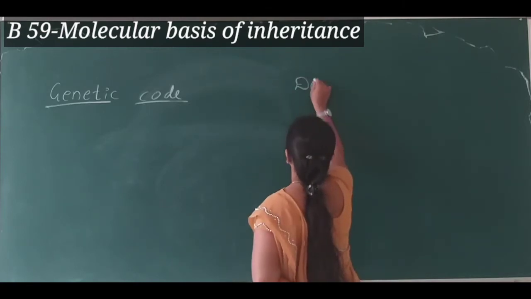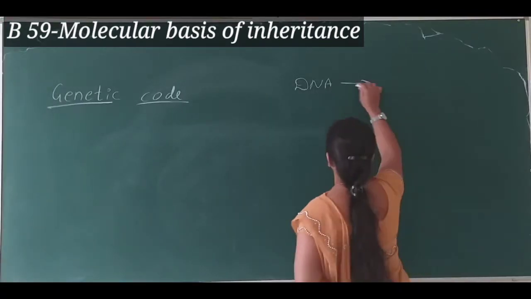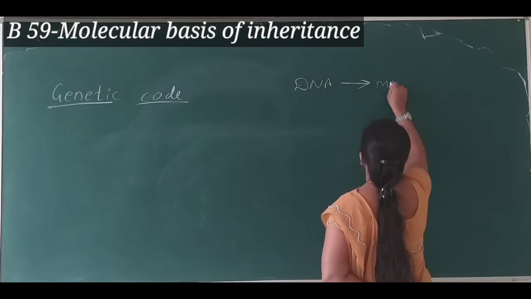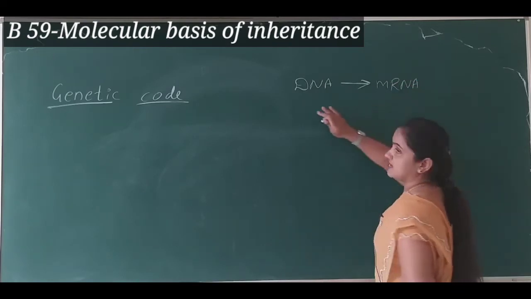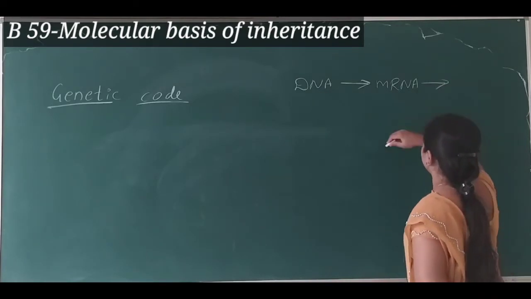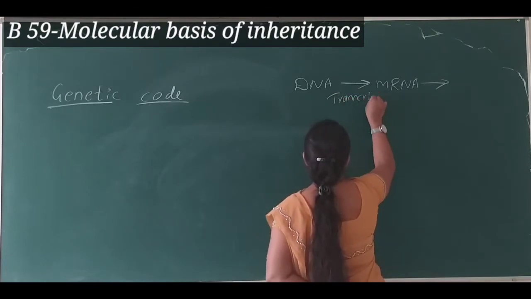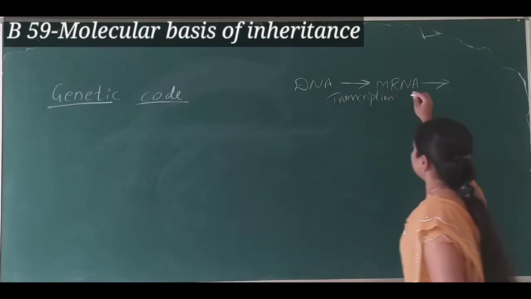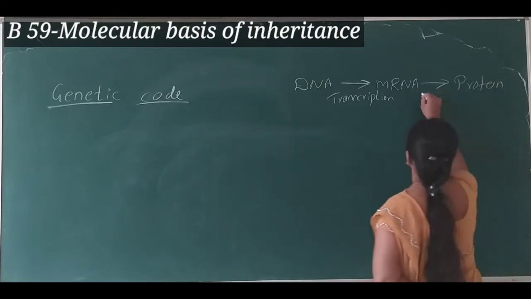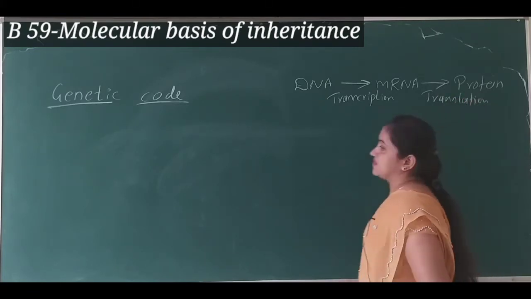The DNA passes the information in the form of codes to mRNA. It means in simple form the DNA synthesizes mRNA and the process is known as transcription, and the mRNA synthesizes the protein, and this process is known as translation, right?